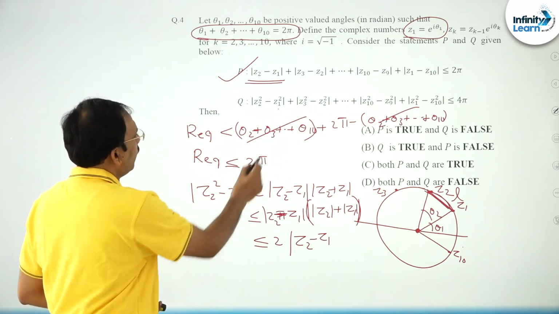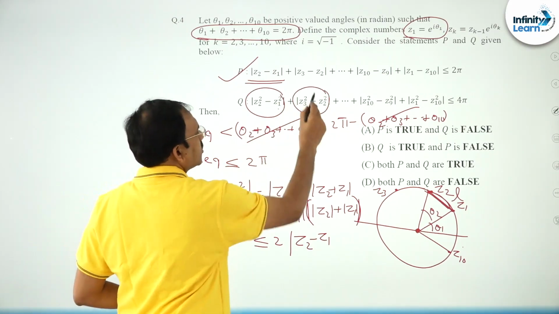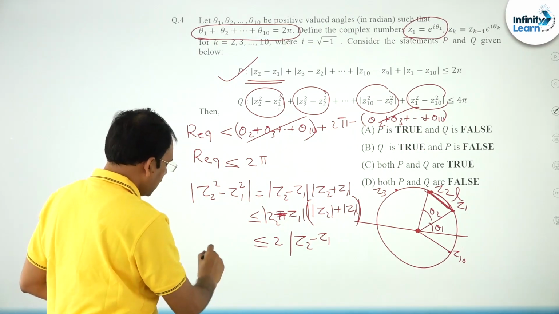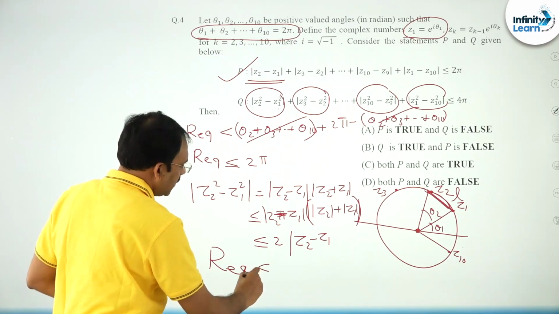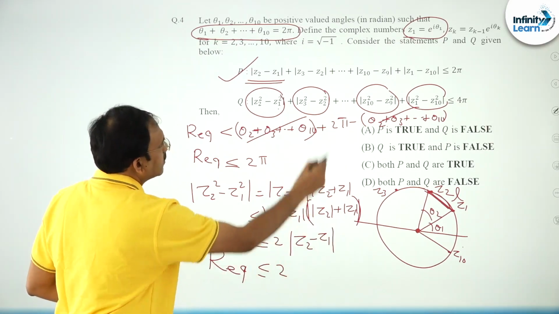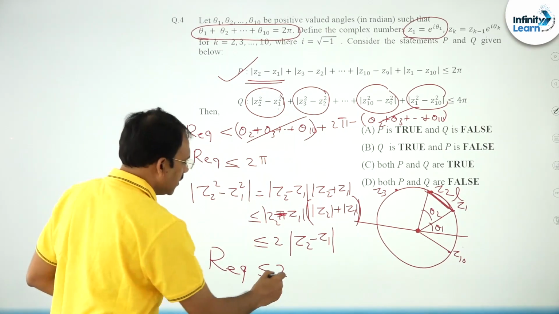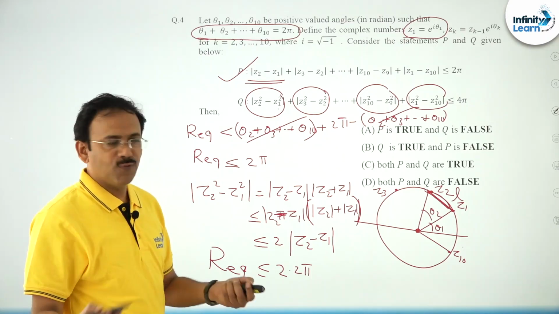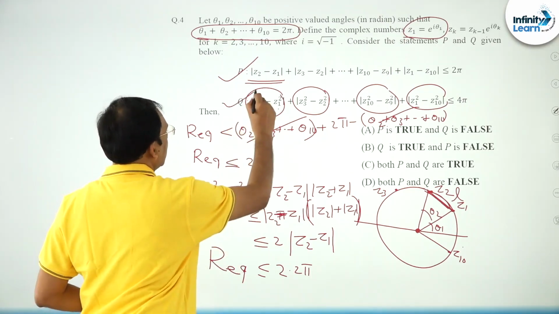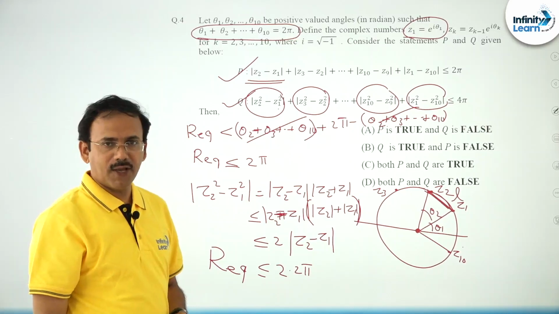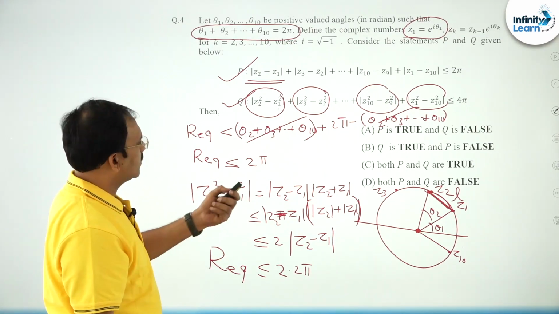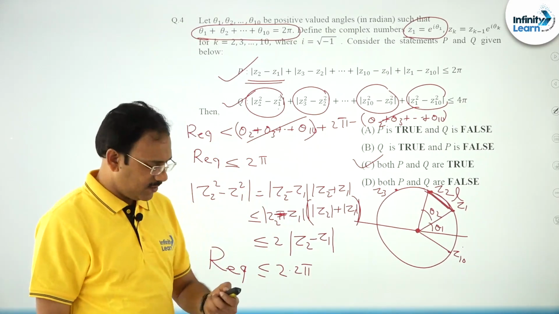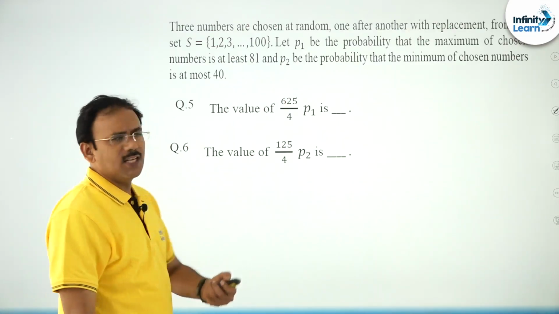Now, in the same way you write for the second expression, third expression, last expression, you just add, and you will get the second required expression is less than or equal to twice of this, which is nothing but the LHS of this, which is 2 into 2 pi, which is less than or equal to 4 pi, and hence friends statement Q is also correct. Okay. So, friends, I can say statement P as well as Q both are true. Fine. The next friends, you see this question.